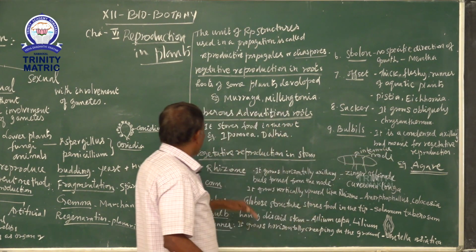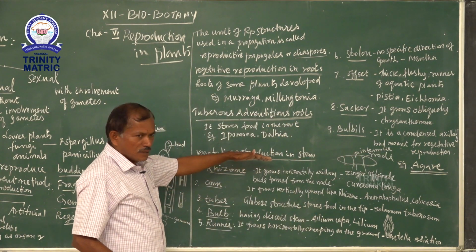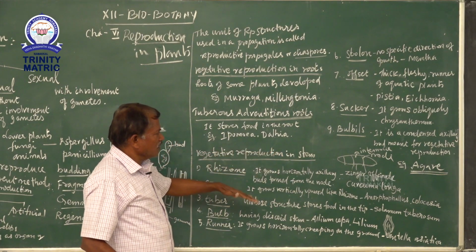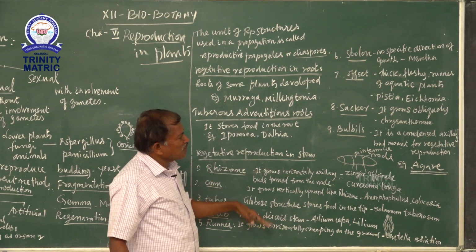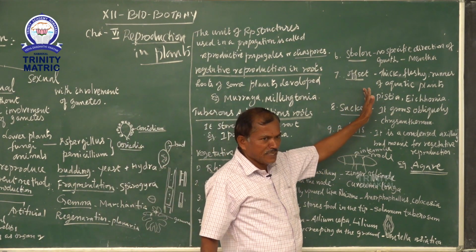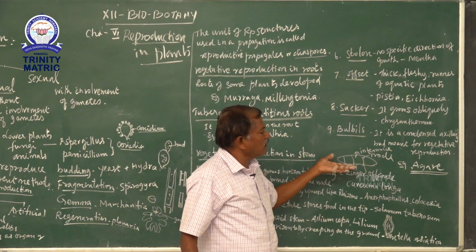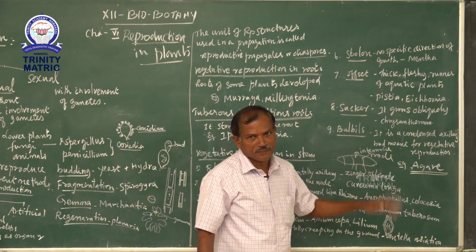So these are the vegetative reproduction that occurs in the stem. Sometimes they ask to write short notes on this topic, sometimes it is asked in match the following, or sometimes an odd one out question will come from this topic.